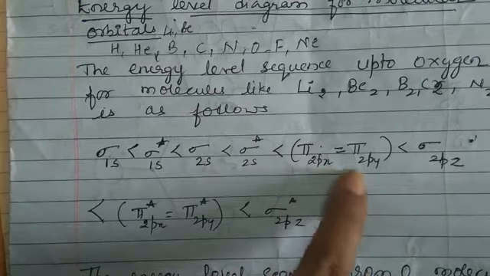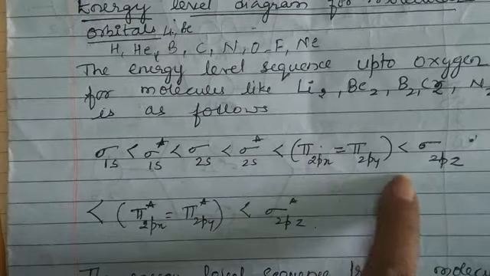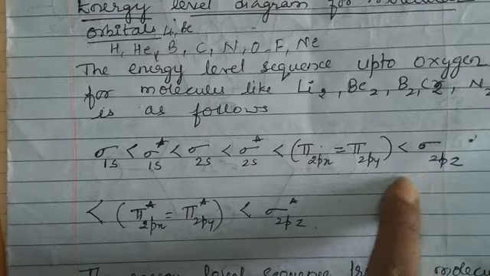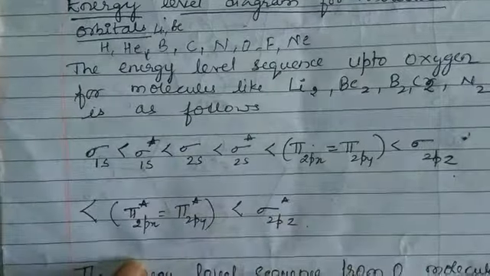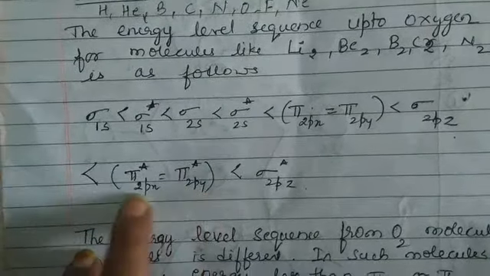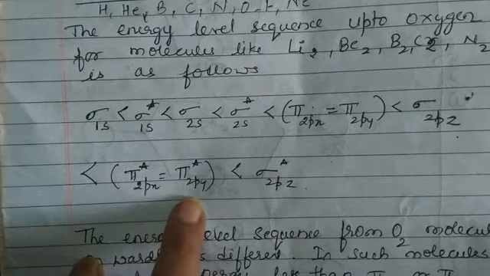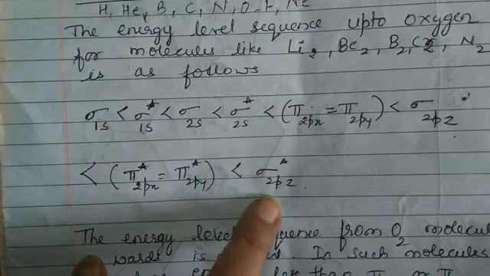They are written together, therefore an equal sign, because they have the same kind of energy, and then 2pz. Once these bonding molecular orbitals are formed, if electrons are remaining, then the electrons will go to 2px and 2py, having the same kind of energy, therefore an equal sign, antibonding. Then if at all electrons are remaining, they will go to 2pz.